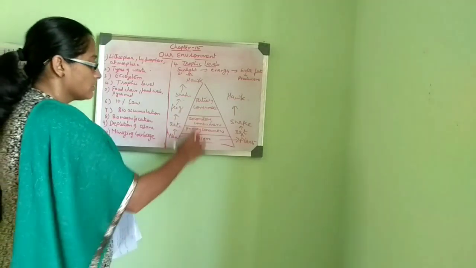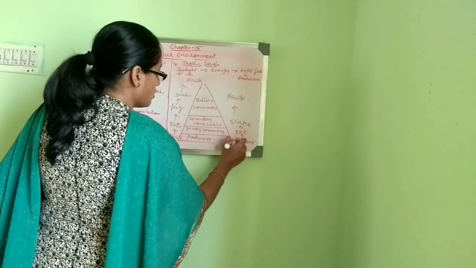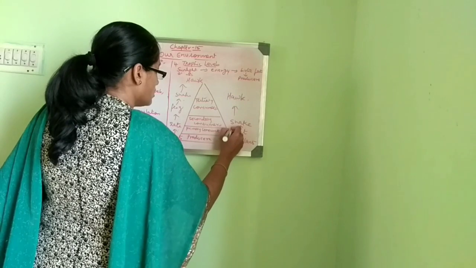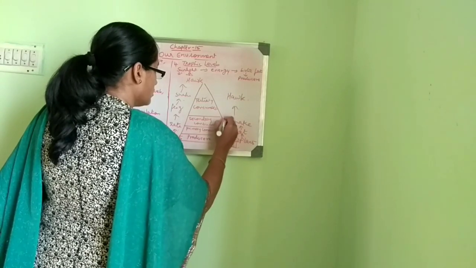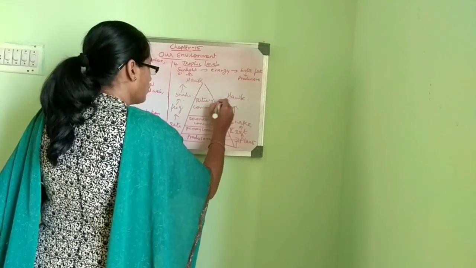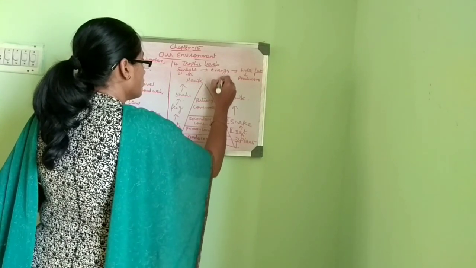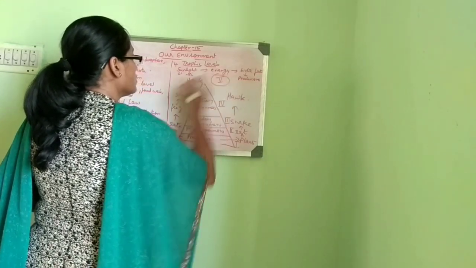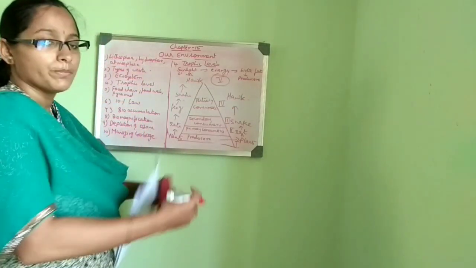So these are the various trophic levels, that is first trophic level, second, third, fourth, and finally we have 5 trophic levels in the ecosystem.